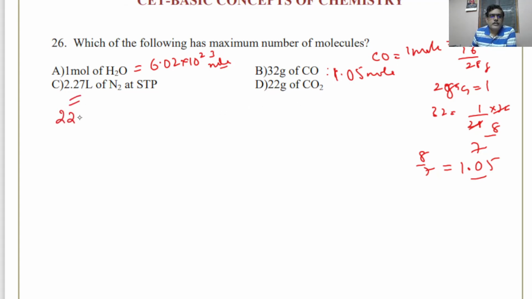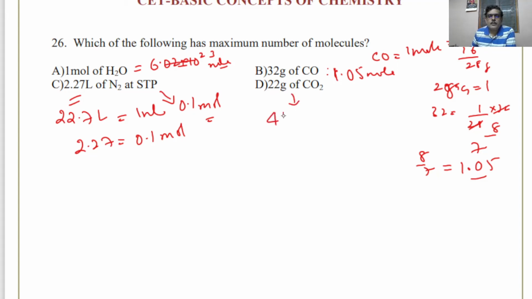22.7 liter will have 1 mole of nitrogen. So 2.27 liter will have 0.1 mole of nitrogen gas. So option C is 0.1 mole, converting everything into mole. Then 22 gram of CO2. 44 grams CO2 is 1 mole. So 22 grams CO2 will be half of that, so half of that means 0.5.